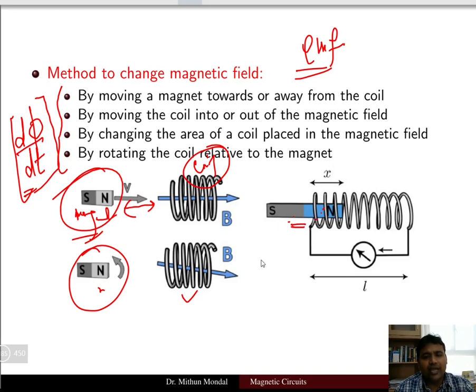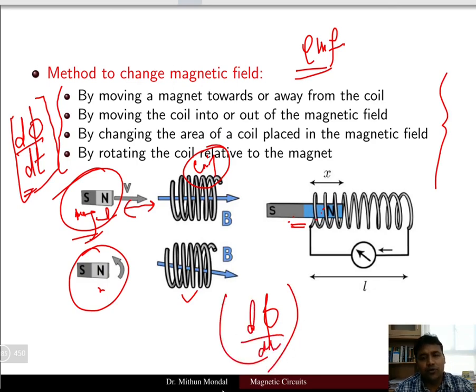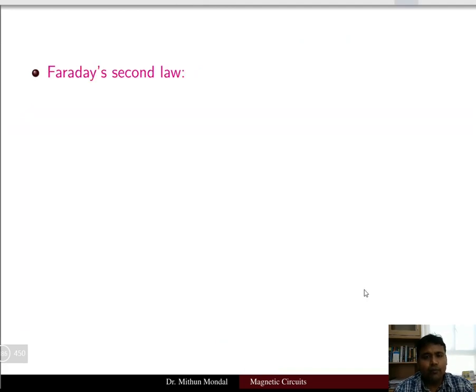So any of the methods if you use, then there is a change in the flux. So there is a d phi by dt term, that is the change in the flux with respect to time, and this will result in the production of the EMF in the circuit, and if the circuit is closed, then the current will pass.